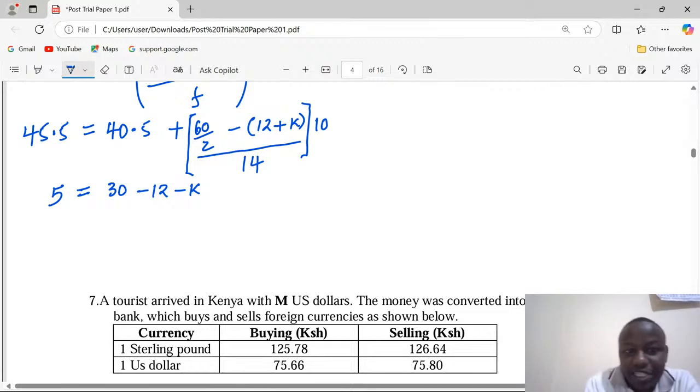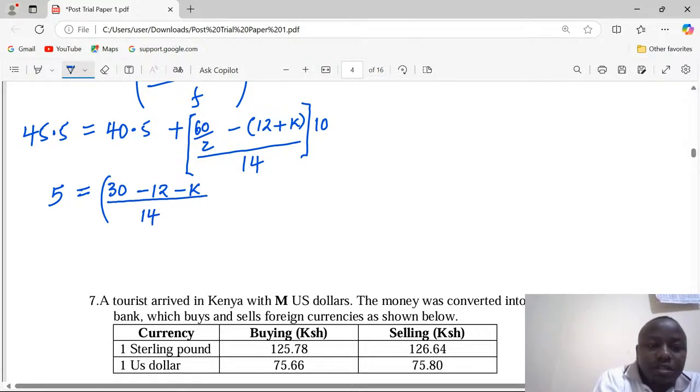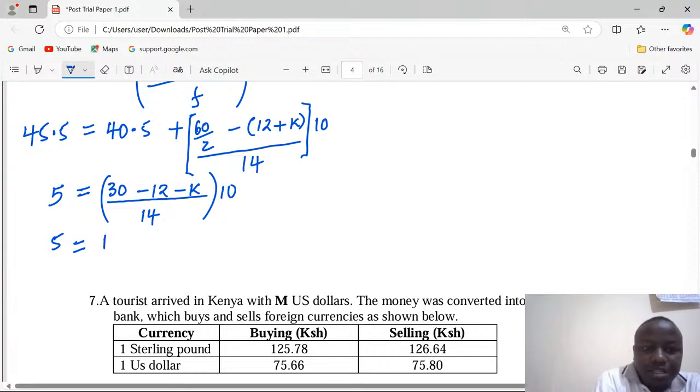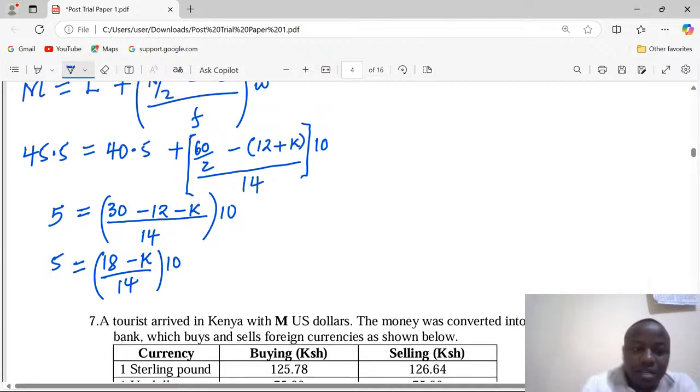So we open the brackets using a minus, divided by 14 multiplied by 10. At this particular point, again, we can multiply. 5 equals 18 minus k out of 14, then times 10.